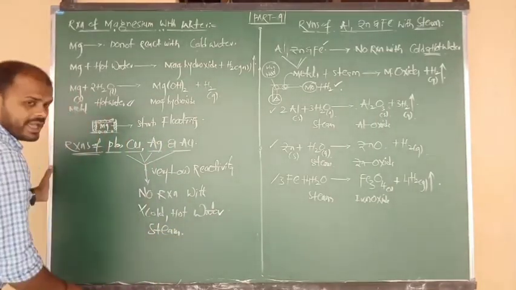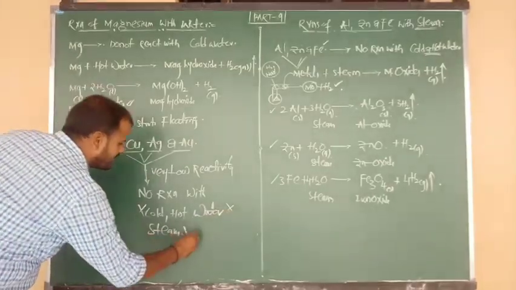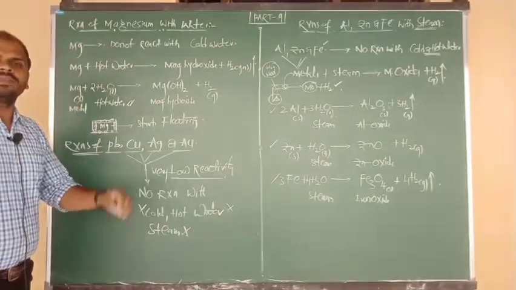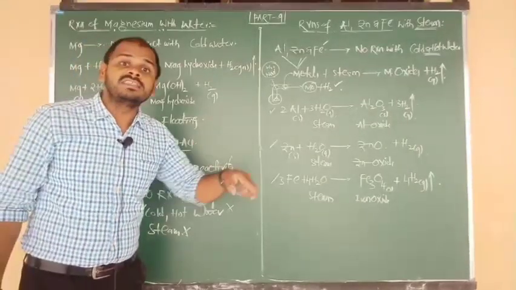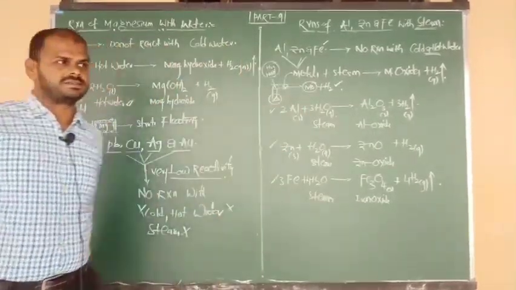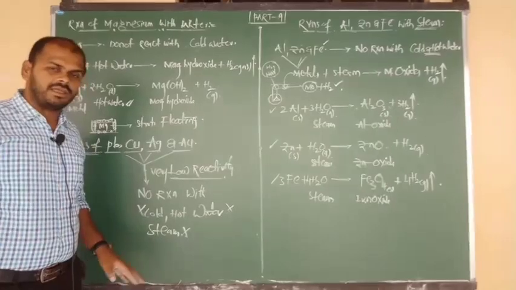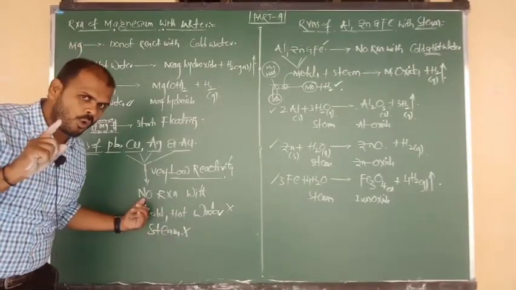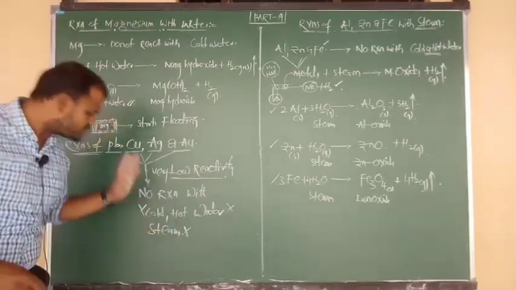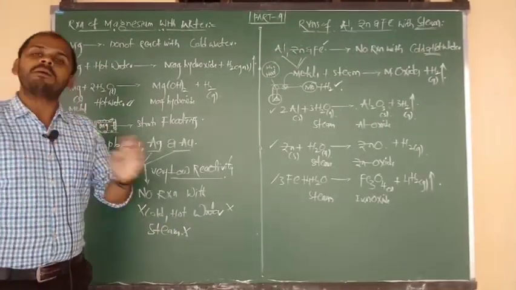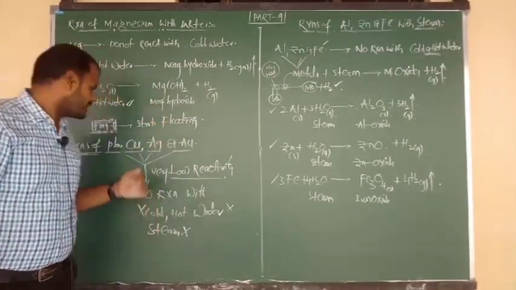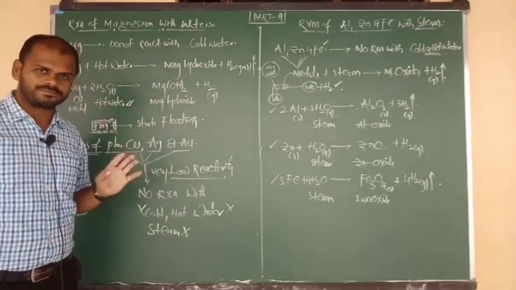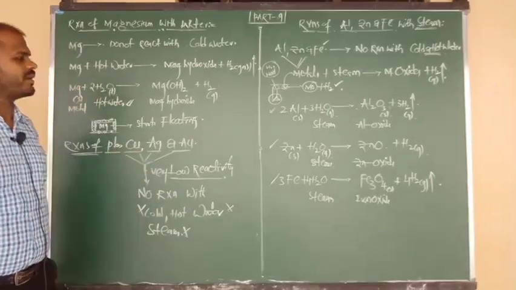With cold water no reaction, with hot water no reaction, with steam also no reaction, because they have very low reactivity, and these are the metals present at the bottom of the reactivity series. So due to their low reactivity, they do not show reaction with any type of water, neither cold nor hot nor steam. Such metals are lead, copper, silver and gold. Clear? Okay, final touch.